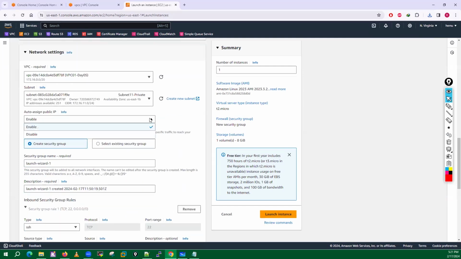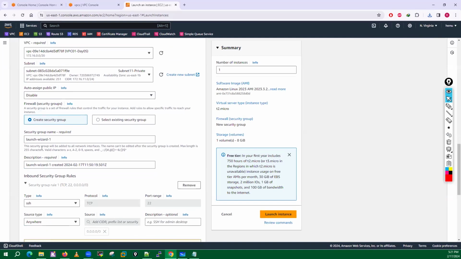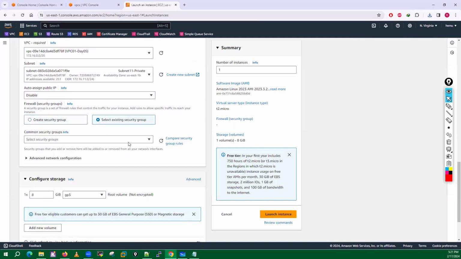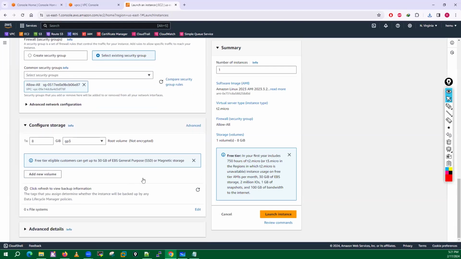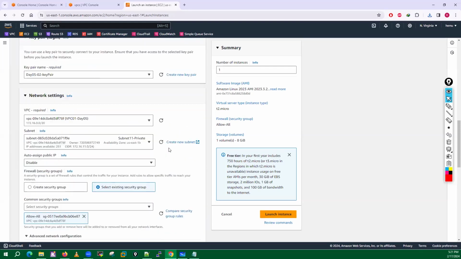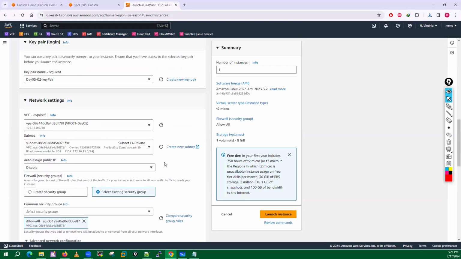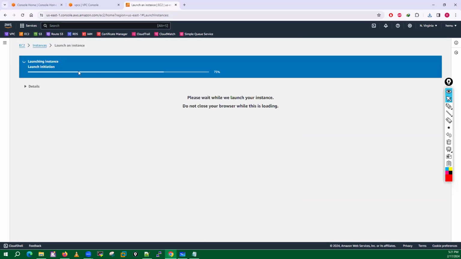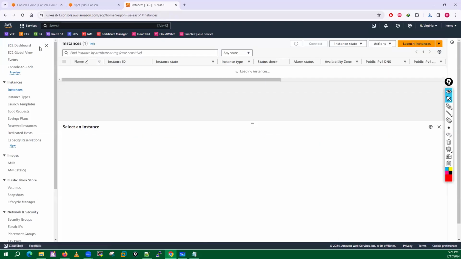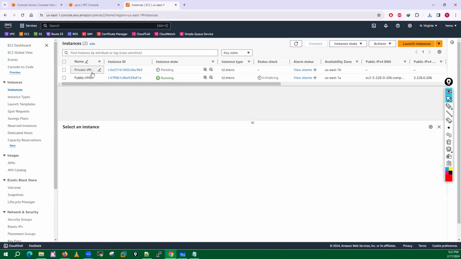In private subnets, guys, we don't need any type of public IP address. Just remember, so this option is deselected here. Select an existing security group, which is allow all. In the network configuration, for this machine I want to use the 172.16.11.100 IP address. Launch. Now let me go here. I have VM1 and VM4.